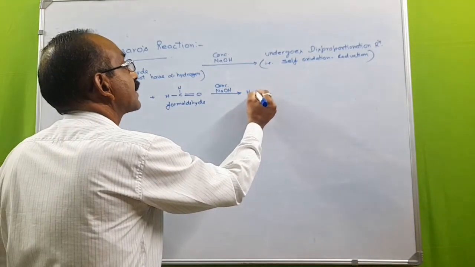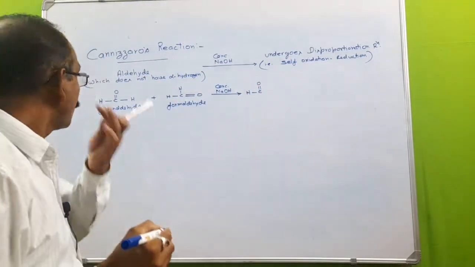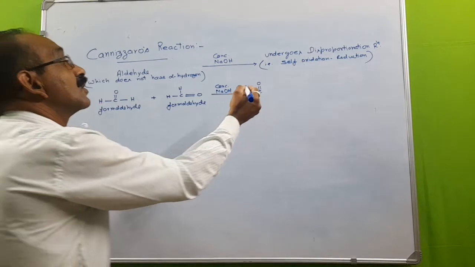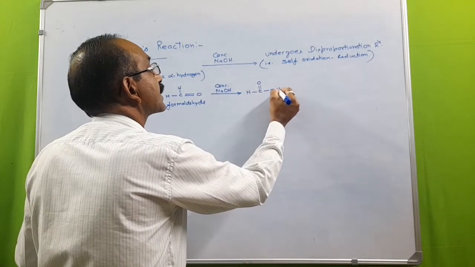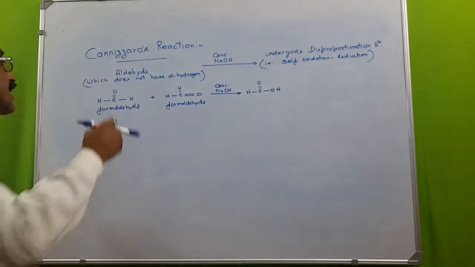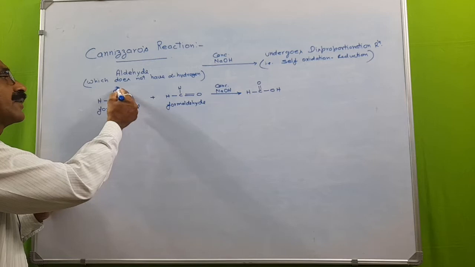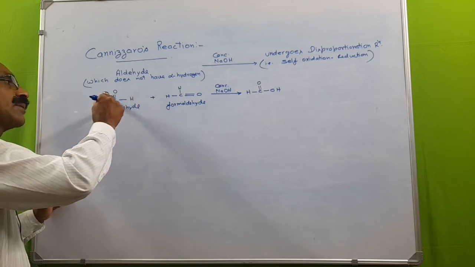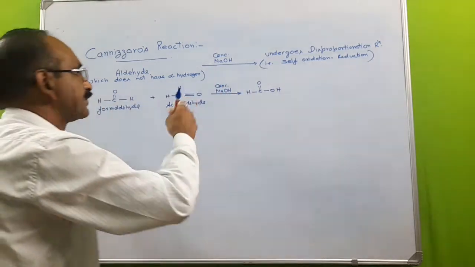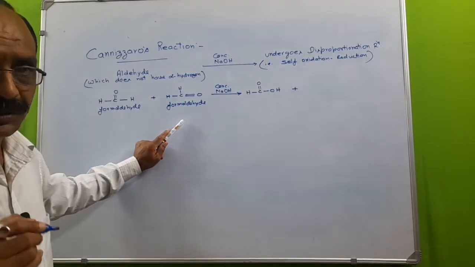As we know, there is a trick to predict the product after oxidation: we must add oxygen in between the stressed carbon and hydrogen. This carbon is under stress because it is linked with the electronegative oxygen. So we add one oxygen in between the stressed carbon and hydrogen, and the other molecule will be reduced.